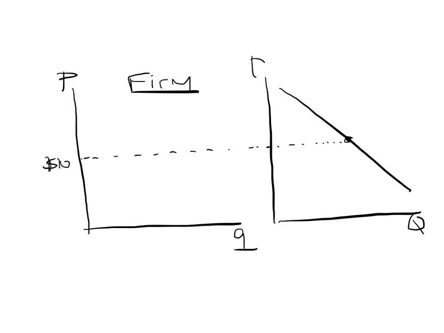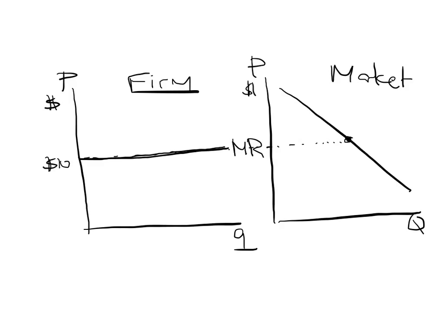So if we have price on the vertical axis of those curves, this is the market. What we're saying is that even though the market demand curve is downward sloping, for the firm, the firm demand is always a straight line, and that's equal to the marginal revenue. All right. So if you sell in a perfectly competitive market, let's say corn, even though the demand for corn is downward sloping, it's not perfectly elastic, the firm demand, the demand for each farmer, is perfectly elastic because price is always equal to marginal revenue.